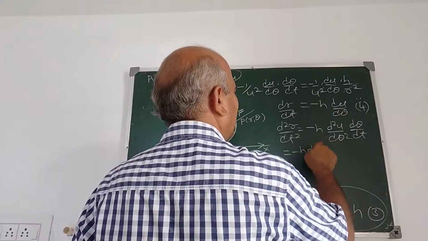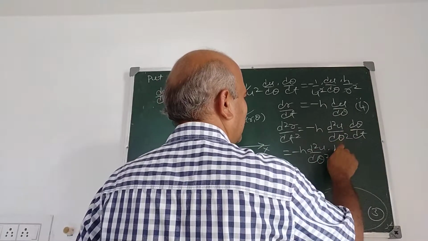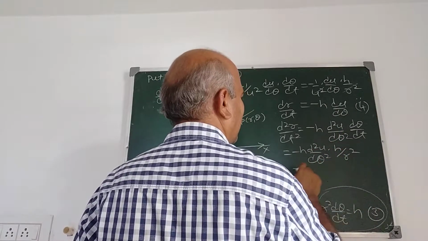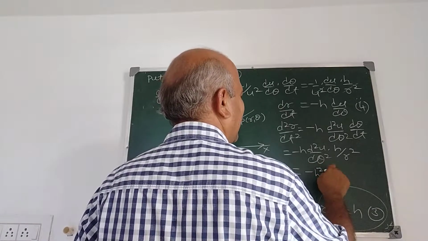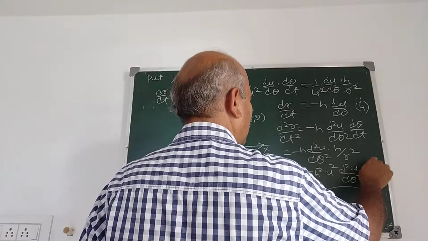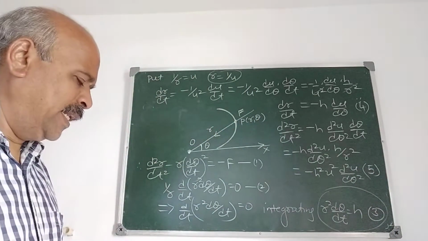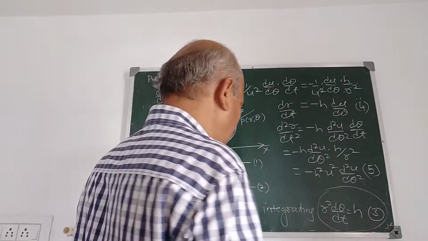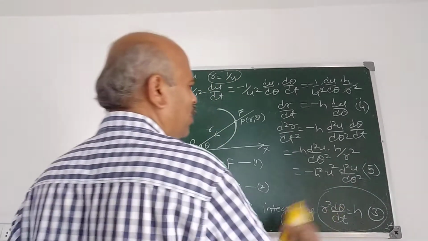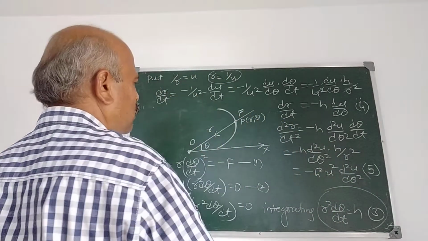So minus h d2u by d theta square into d theta by dt, which is again h by r square, or it is minus h square u square d2u by d theta square. This is 5. Minus h square u square d2u by d theta square, because 1 upon r square is u square, and 1 upon r is u.